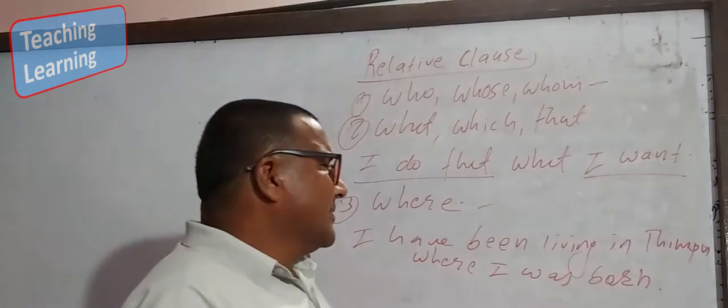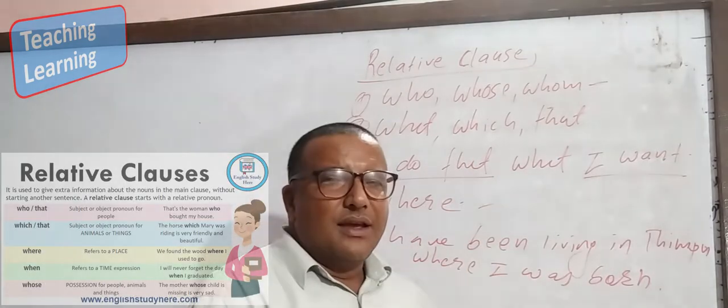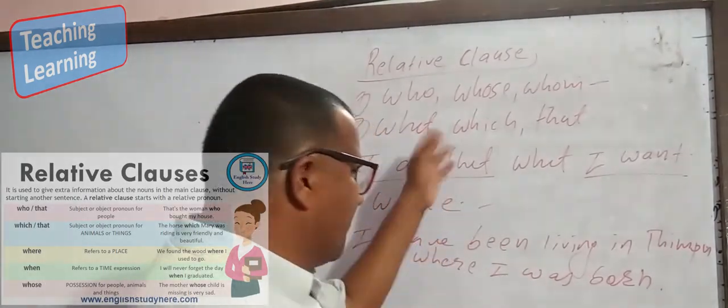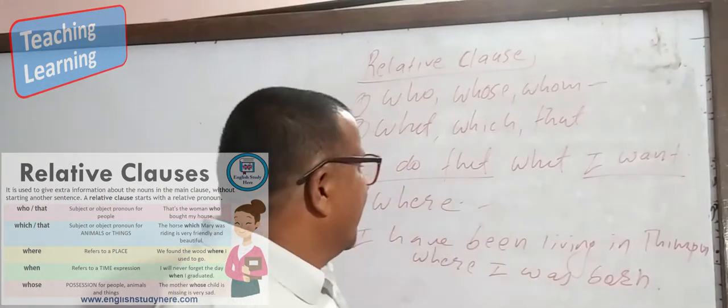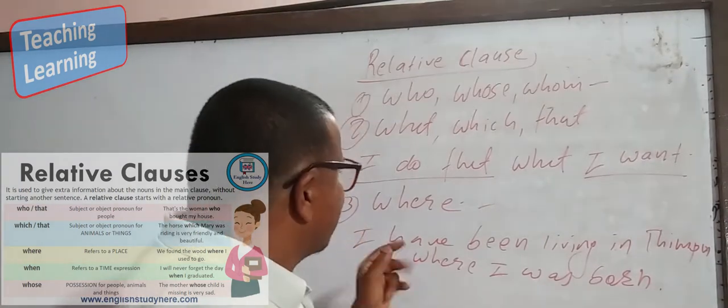We can use it in many places in Asia, South Asia and in Nepal. In class 12, we have to learn here also. Relative clause, same here.